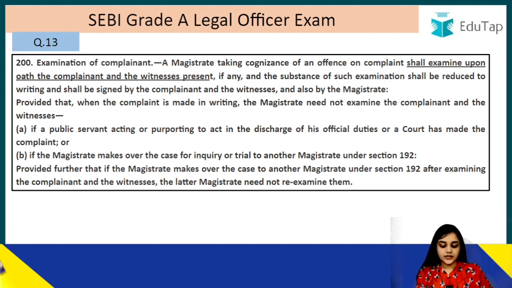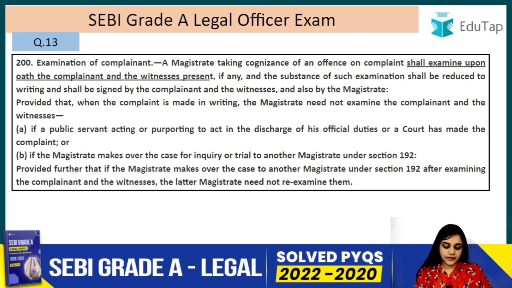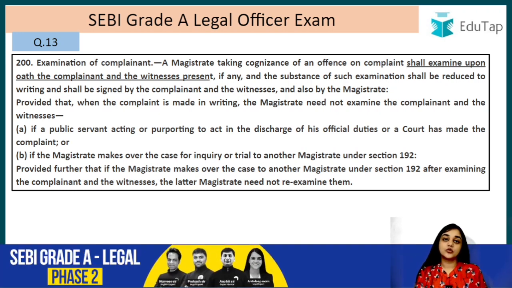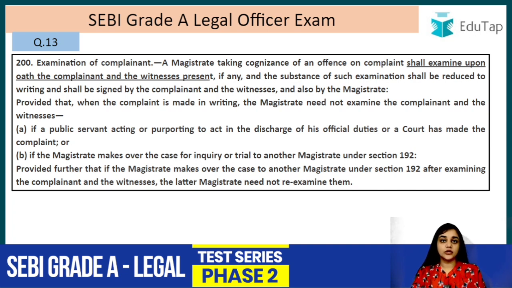Provided that when the complaint is made in writing, the magistrate need not examine the complainant and the witnesses if a public servant acting or purporting to act in the discharge of his official duty or the court has made the complaint. In that case, the court need not examine that complainant, and if the magistrate makes over the case for inquiry or trial to another magistrate under section 192, in that case also the court need not examine that complainant.